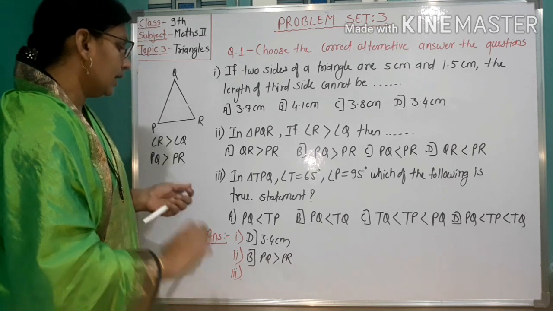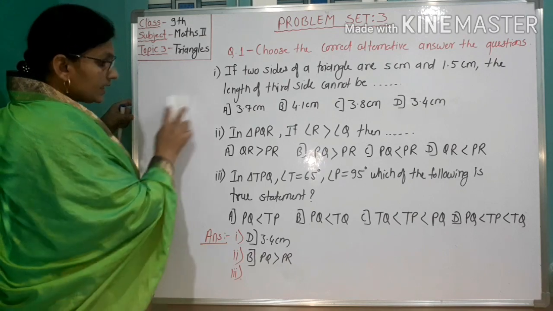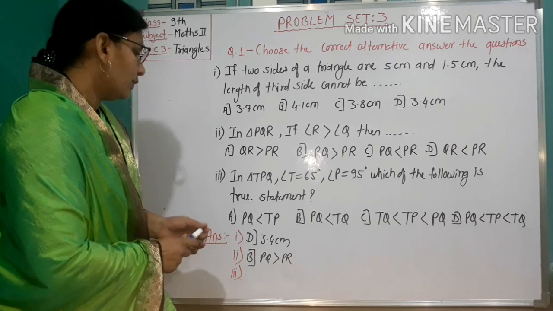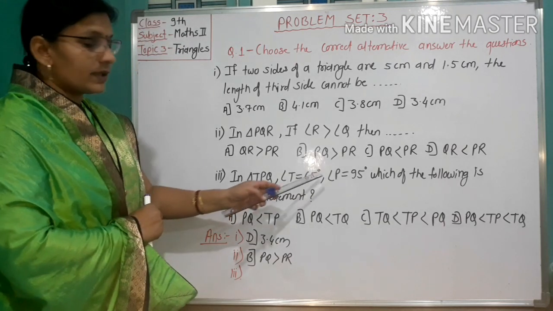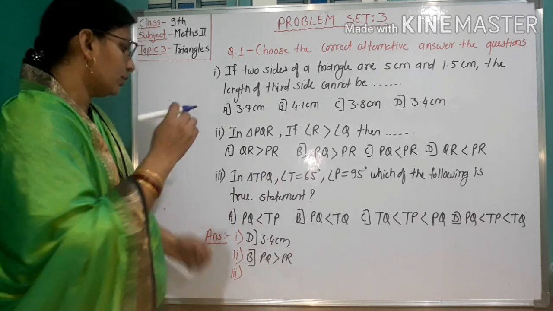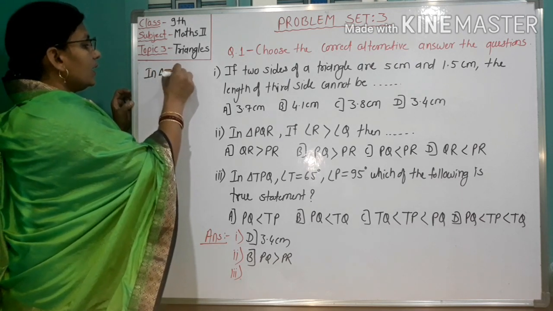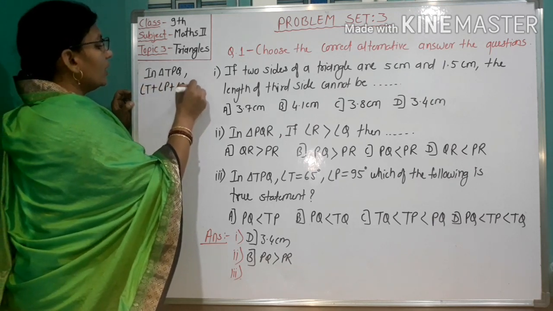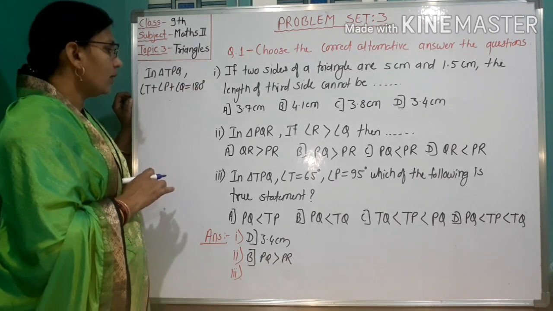Question number 3. In triangle TPQ, angle T is 65 degrees, angle P equals 95 degrees. Which of the following statements is true? First, two angles of the triangle are given. Find the third angle, that is angle Q. In triangle TPQ, angle T plus angle P plus angle Q equals 180 degrees, the sum of the measures of all angles of a triangle.